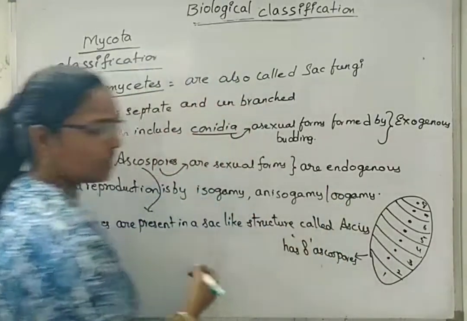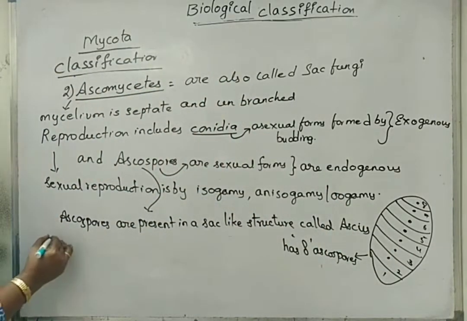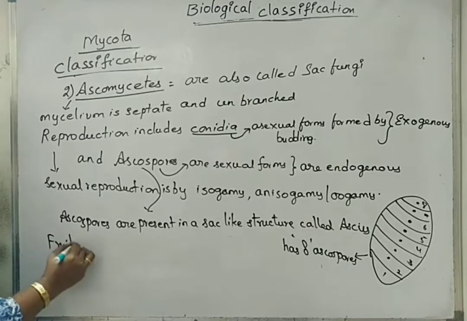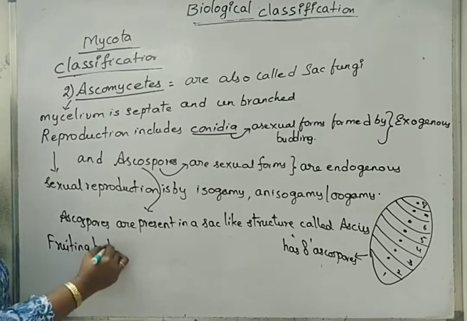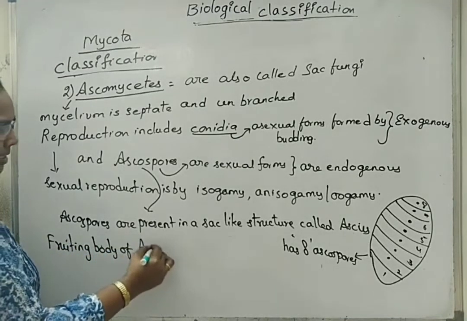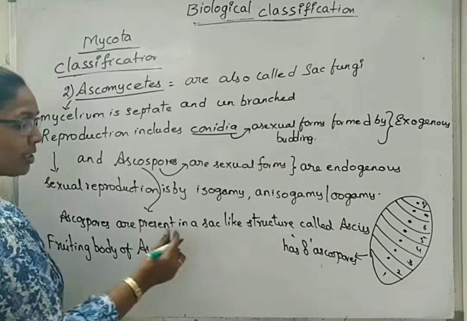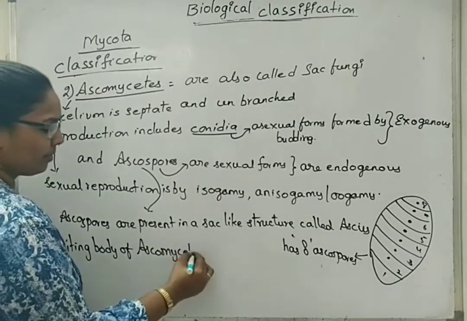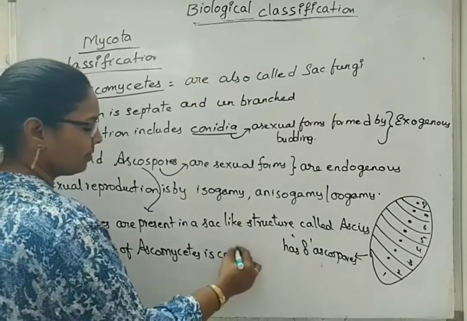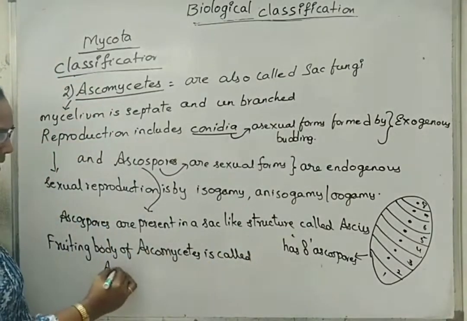We can say ascus for the singular. The fruiting body of Ascomycetes, which bears these spores, is called ascocarp.